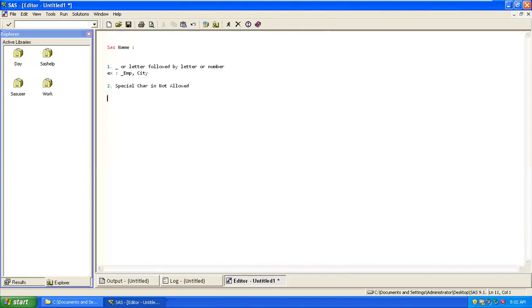Now the third case is space is not allowed. Space is not allowed in between a variable name. Let's say I cannot keep city name as a variable, whereas in Excel we can write it, correct? So instead of that, you cannot use hyphen or anything. You can use city underscore name. So this now becomes one variable.